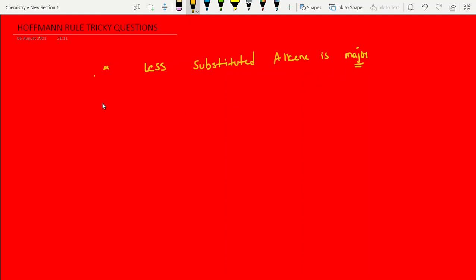Now I am taking one question, students. First one, case 1: bulky base. Bulky bases are like tertiary butyl alcohol after losing the rest part, so this is O minus, the tert-butoxide. This is a bulky base.